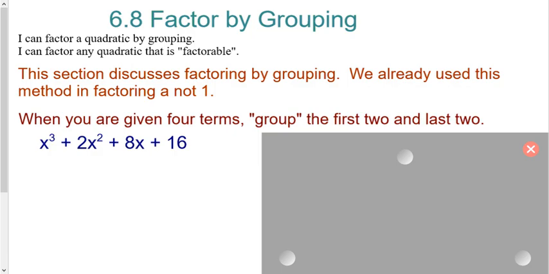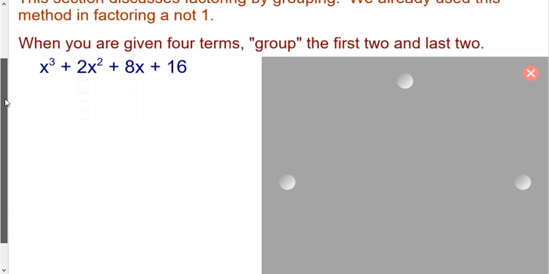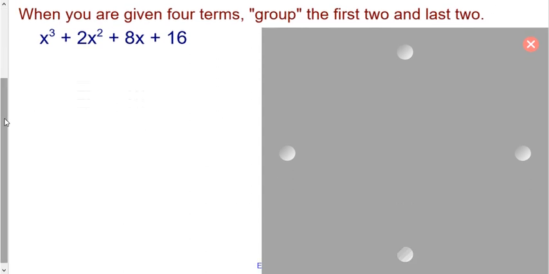So factoring by grouping is something we already did when we talked about factoring when a is not 1. We used the grouping method in diamond split. And so really this is a bit of a review of things that we've already done. So when you have 4 terms, just like we did with diamond split, you are going to group the first 2 terms together and factor out the GCF.